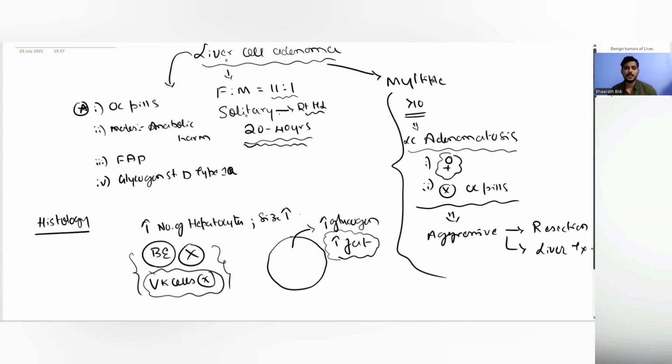Hepatocytes are increased in size and they store more glycogen and fat, right? This liver cell adenoma can produce symptoms. The most common presentation in these patients is abdominal pain, because it can enlarge in size, cause a stretch of the capsule, produce compression effects, and cause pain. This is seen in almost 50 to 70% of the patients.